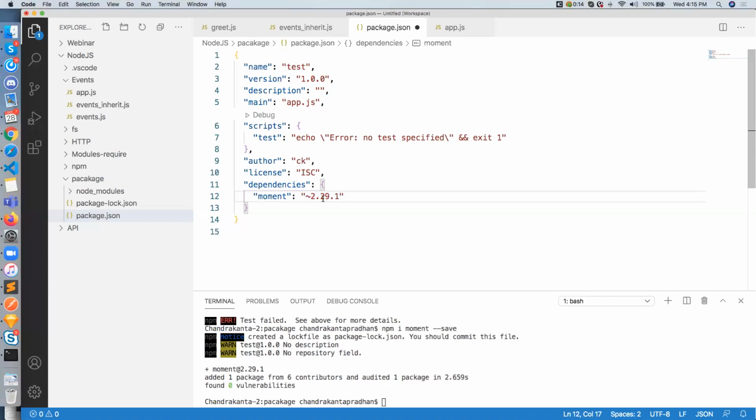Okay, so the tilde sign means you allow the package to be updated only for the patch version, meaning bug fixes. If the patch is updated, meaning 2.29.2, then you can allow it. But if it is updated to 3.0.0, then it is not accepting that version. Correct?